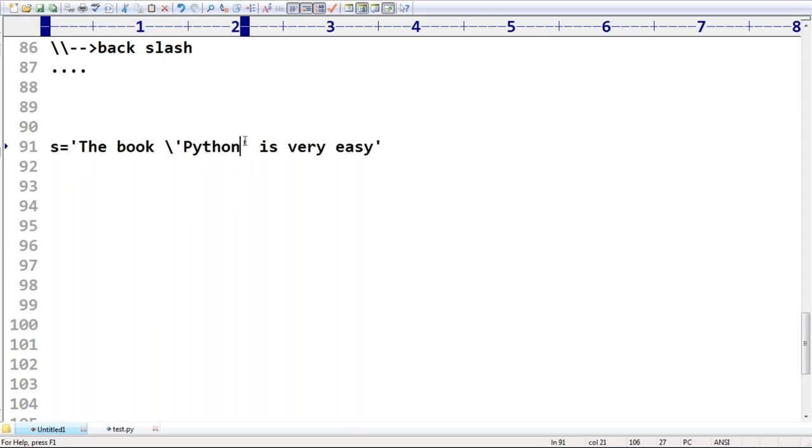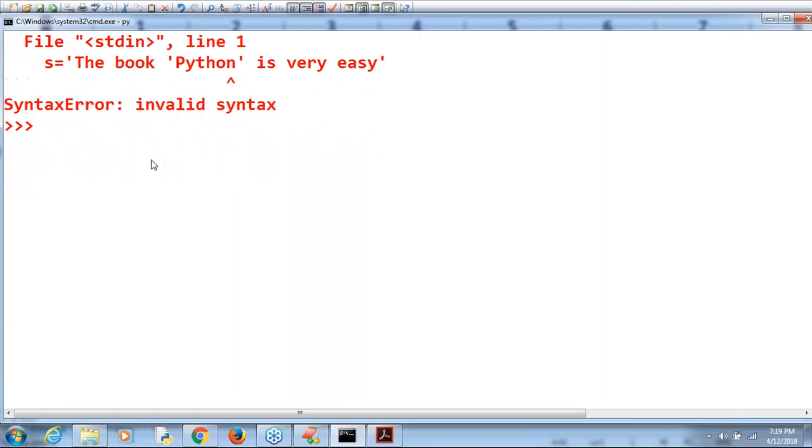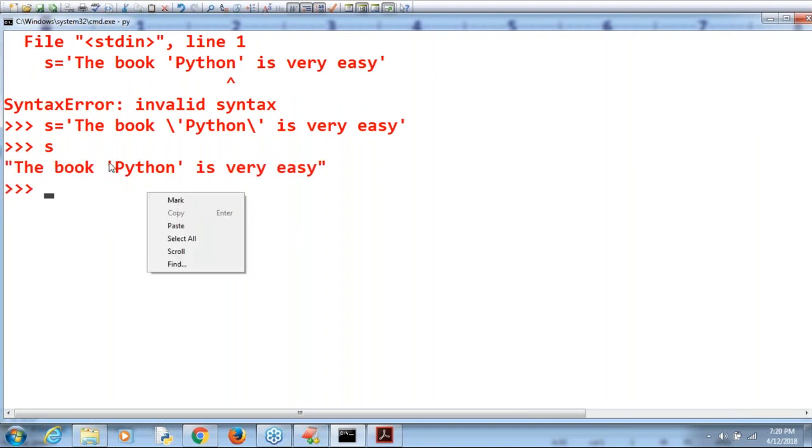Then the single quote is by default considered a symbol only. If you print s, it is going to come within the single quote.